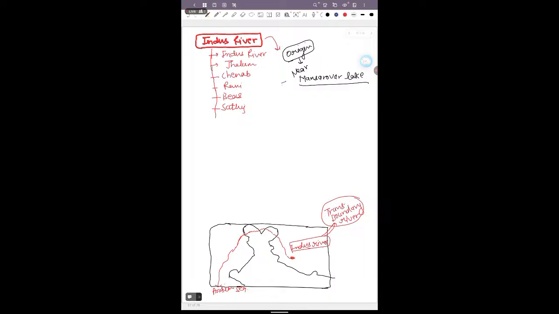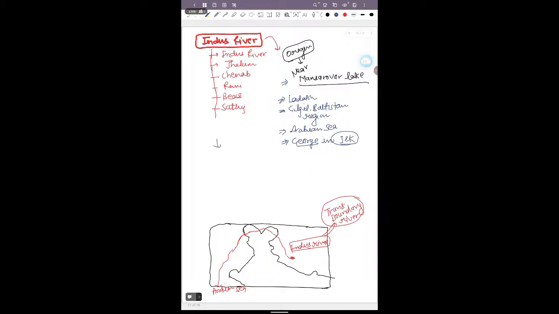So, near Mansarovar is its origin, it flows west and then north, enters India through Ladakh, flows through the Gilgit-Baltistan region and reaches the Arabian Sea. It also forms gorges in the Jammu and Kashmir region.